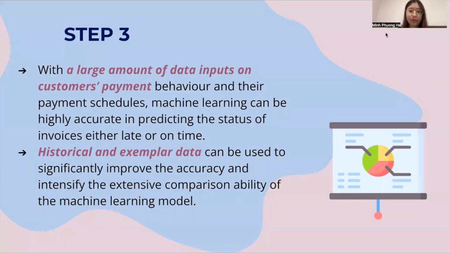Next one is account receivables predictions, threshold determination, and alert generation. All businesses that allow sale on credit have a collection plan, whether their customers use one-time payment or a continuous payment plan. With a large amount of data inputs on customers' payment behavior and their payment schedules, machine learning can be highly accurate in predicting the status of invoices, either late or on time. Historical and exemplar data can be used to significantly improve the accuracy and intensify the extensive comparison ability of the machine learning model. Based on the trained models, AI can recognize the optimal payment behavior.